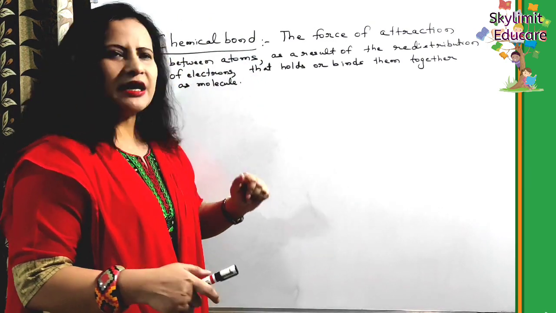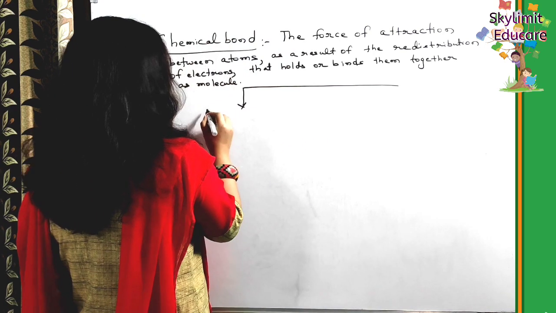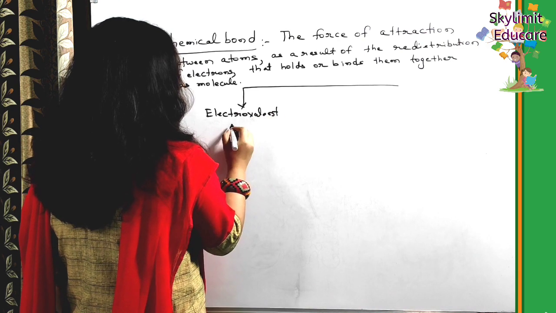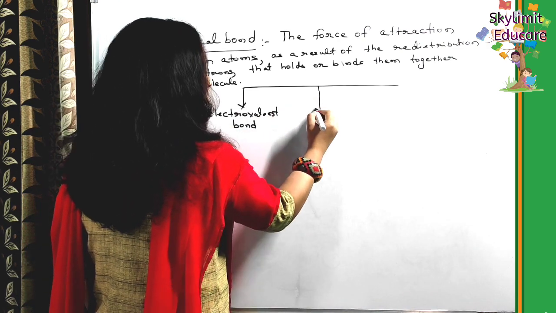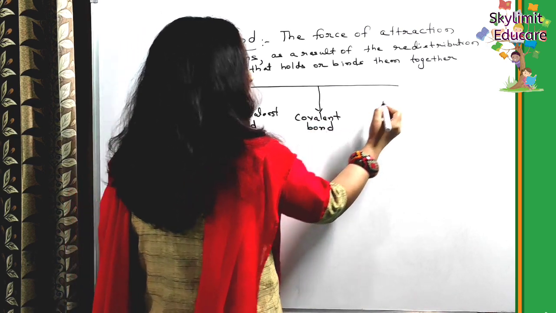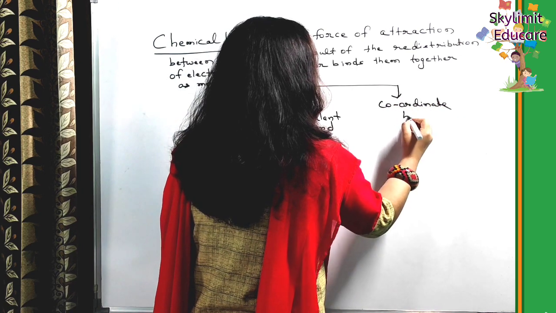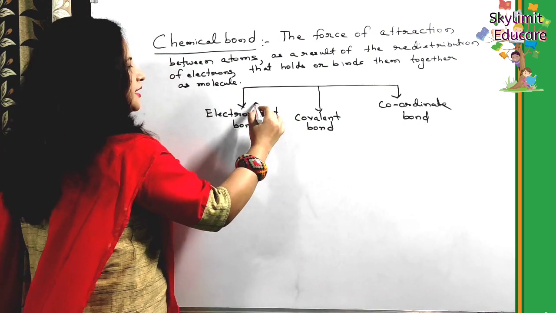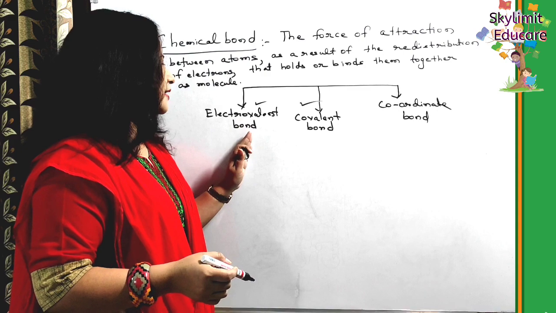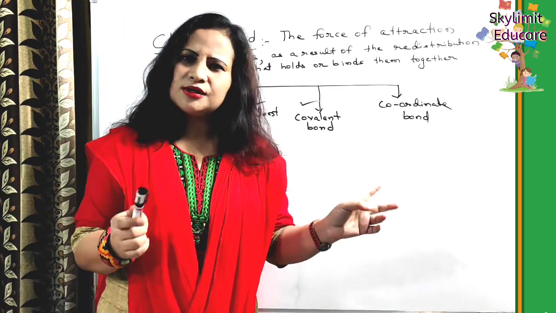So basically there are three types of chemical bonds, namely the electrovalent bond, which we are going to discuss today in detail, then the covalent bond, and the third one is the coordinate bond. For this class we need these two types of bonds, so turn by turn we'll be discussing in detail the electrovalent bond as well as the covalent bond. So let us come to the topic, electrovalent bond.